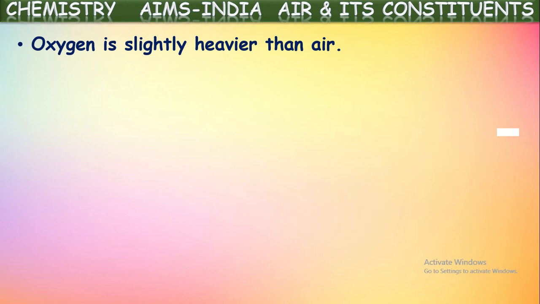So on average calculation, we get it as 14.4. So for normal air it is 14.4, whereas for oxygen the density is 16. Now we can say oxygen is slightly heavier than normal air.